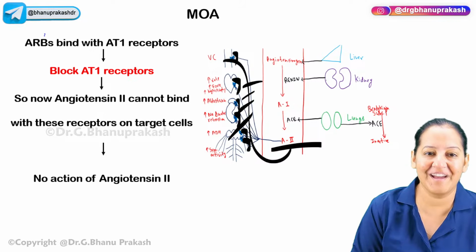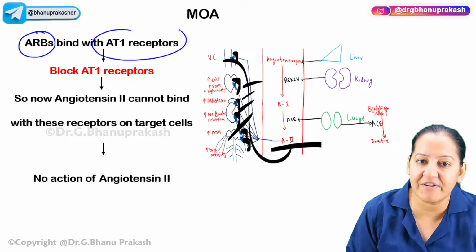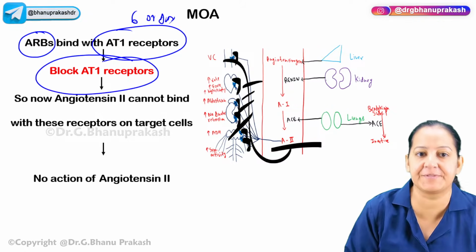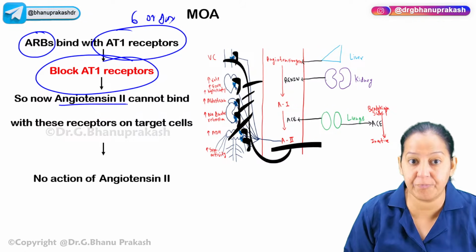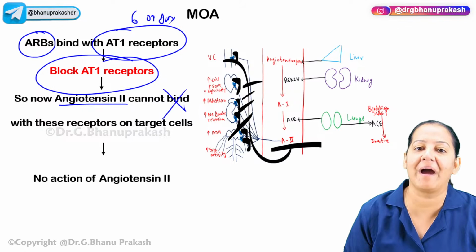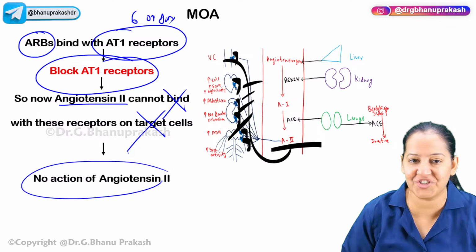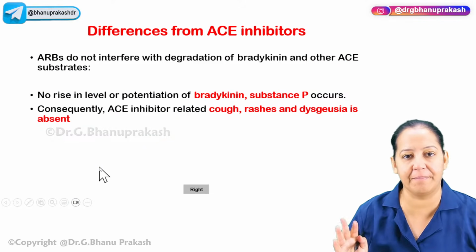So ARBs bind with and block the AT1 receptors on the target organs. Now angiotensin 2 is present in the blood, but it cannot bind with its receptor. Since it cannot bind with the target organ, there is no action. No action means the BP will fall and BP will become normalized.